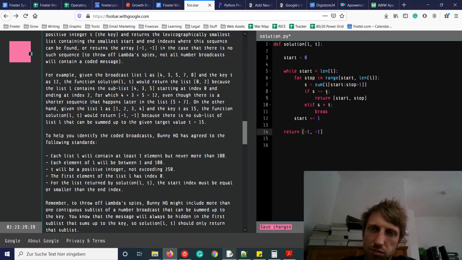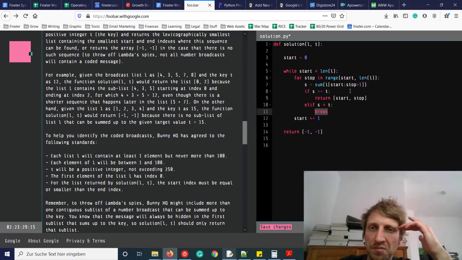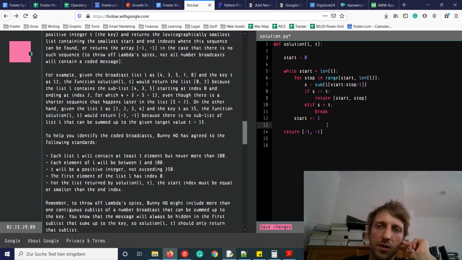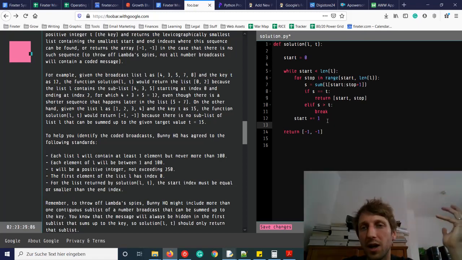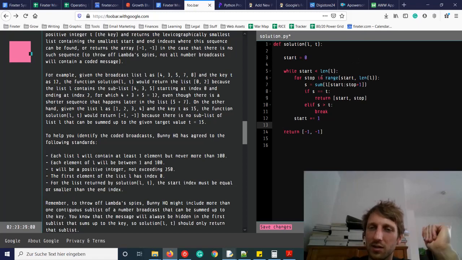Let's check whether we could improve this somehow. So here we sum. I think it's good. So this break will just end the loop prematurely. And start increases by 1 each time we enter this. So I think it's a clean solution. It's not a Python one-liner, but in some cases it's better not to write Python one-liners, and I think in this case it's easier to understand if you don't use a Python one-liner.